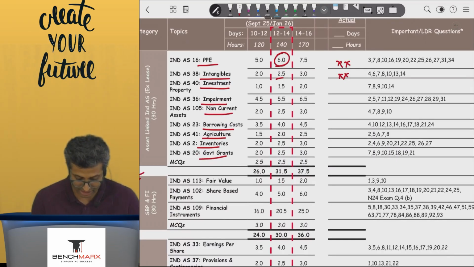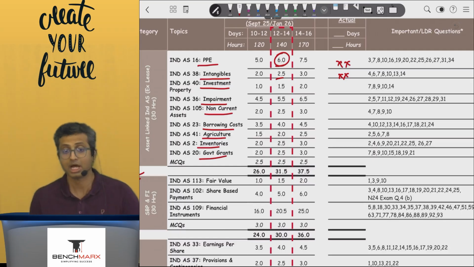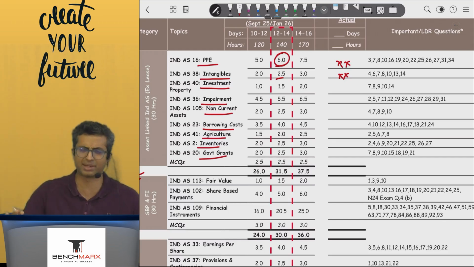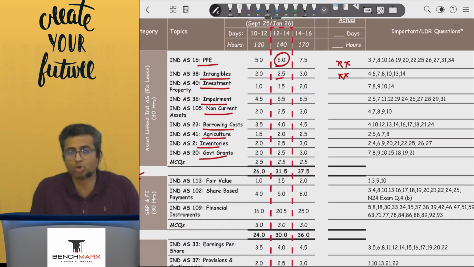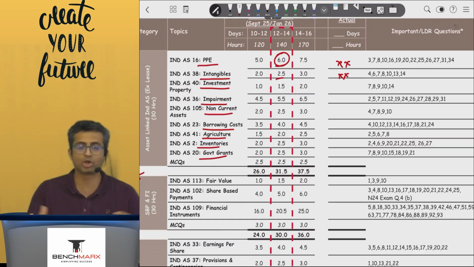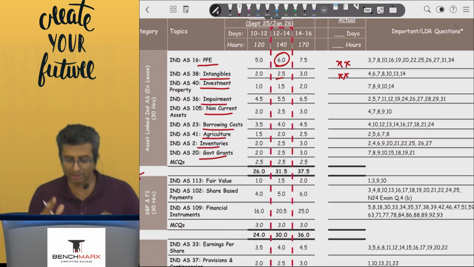Because if this is 6 hours over here and you took 10 hours, you know that you have to push the pedal a little more. 6, maybe 6.5, 7 is absolutely fine, but going up to 10 and 12, well, you know that you are taking a lot more time because it will eat up your other chapters or maybe other subjects. So keeping that handy would be helpful.